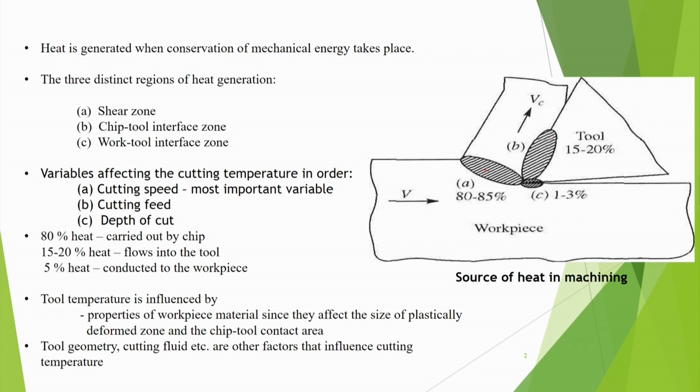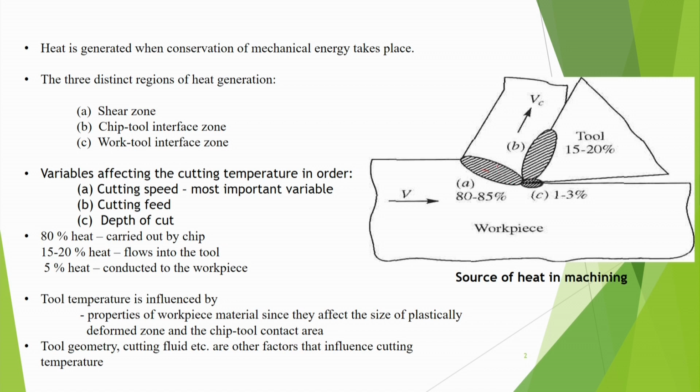So, there is a lot of friction. That frictional work gets converted into heat, and then the tool may rub against the workpiece, against the machine surface, like it is the work tool interface zone. Here also the heat is generated, and this figure shows the source of heat in machining.